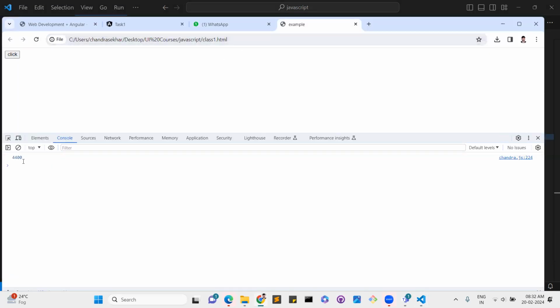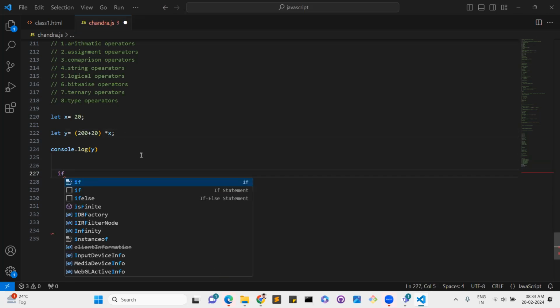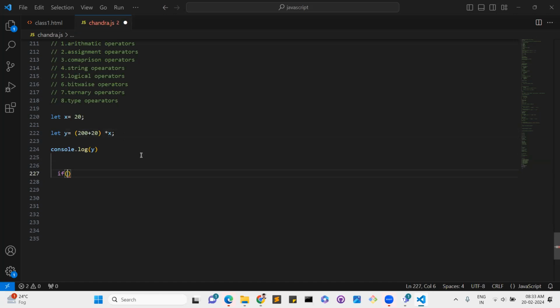So like this, we used arithmetic plus, and multiplication as well, like addition. Mainly, by using these arithmetic operators we can achieve a condition. If I write one condition, you will understand.